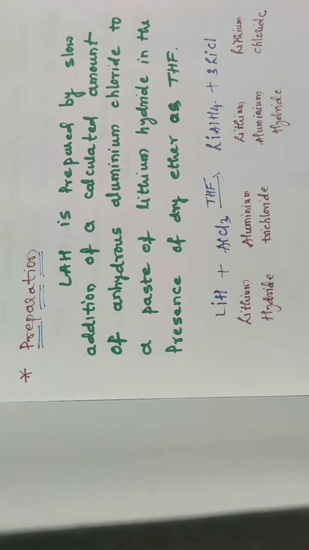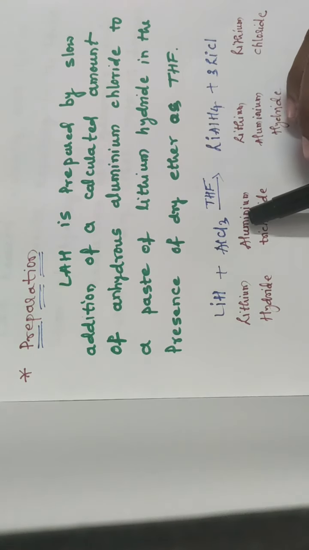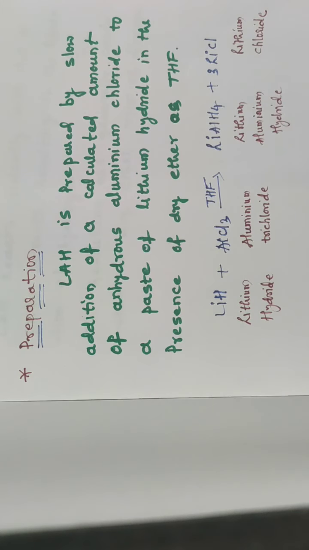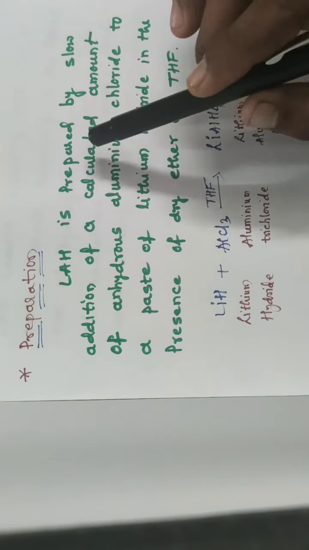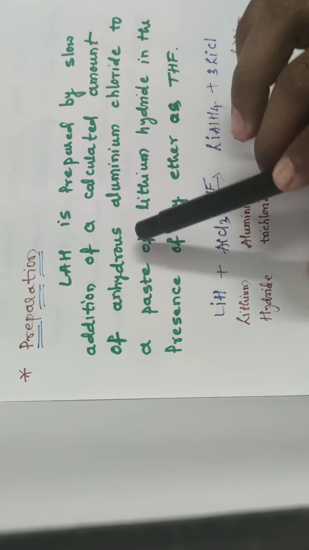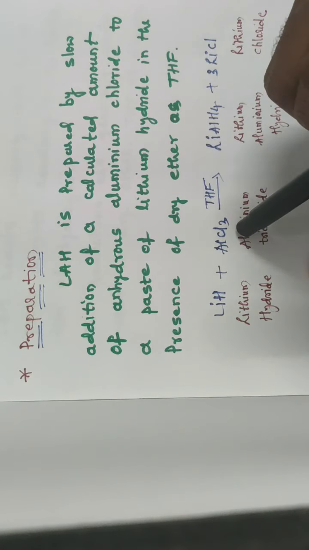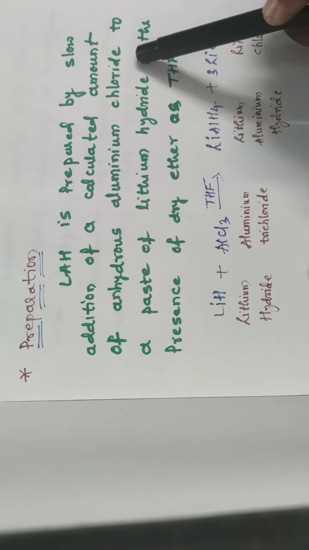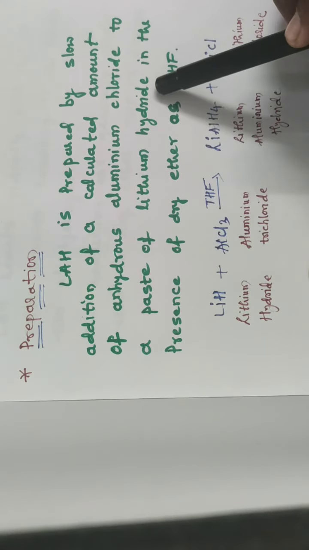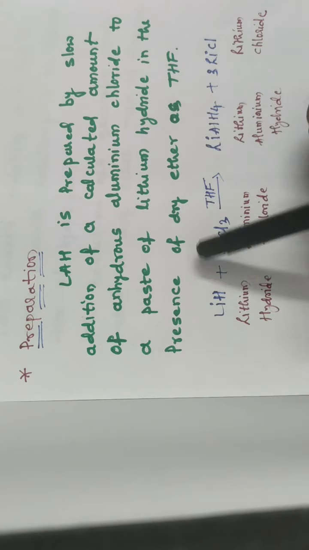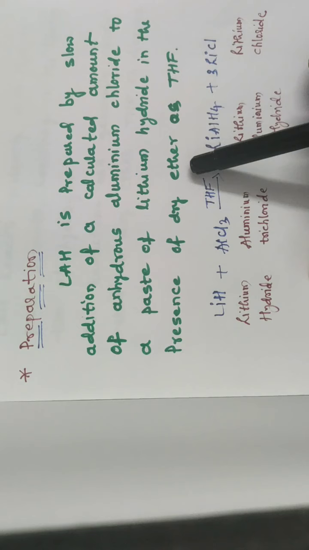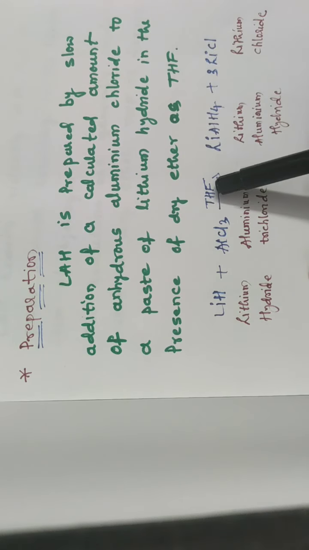So next is preparation. Lithium aluminum hydride has a very easy preparation process, using lithium hydride and aluminum chloride as the reactant molecules in the presence of THF. It is prepared by slow addition of a calculated amount of anhydrous aluminum chloride, here anhydrous means without water content, to a paste of lithium hydride in the presence of dry ether or THF. Dry ether or THF acts as the reaction medium.